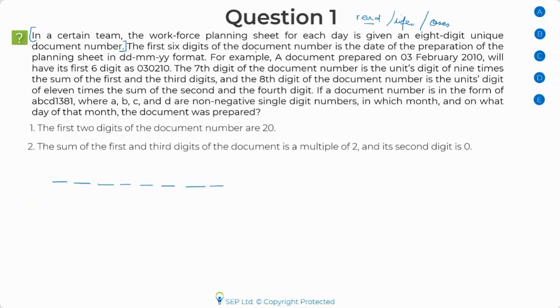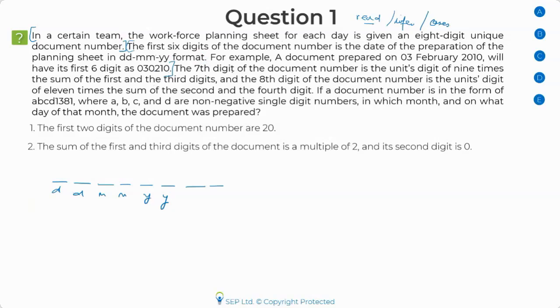The first 6 digits of the document number is the date of the preparation of the planning sheet in the DDMMYY format. Okay, so maybe I would just write DDMMYY. Let's read further. For example, a document prepared on 03 Feb 2010 will have the first 6 digits 030210. This is pretty self-explanatory. We have been doing this in real life also, so it should not be a problem, and I don't need to write anything here. I've understood what I need to do.